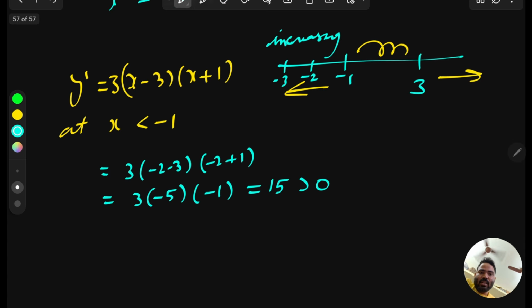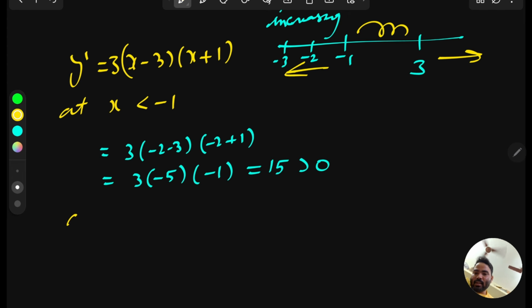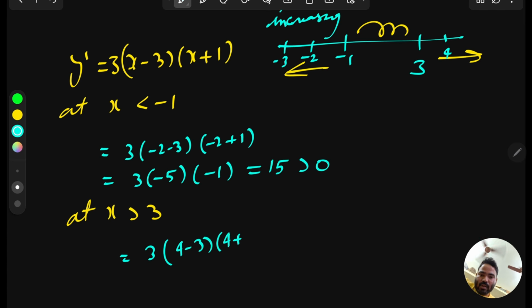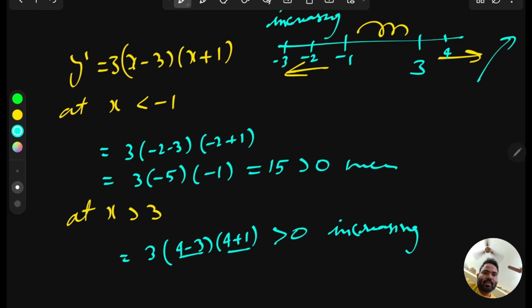Now come to the next, greater than 3. So at x greater than 3, you can take any value, 4, 10, whatever you want. For my understanding I'm taking 4. So 4 minus 3, 4 plus 1, and you can clearly see this is positive, this is positive. So overall positive means again increasing. Increasing means here also the tangent goes upside, so here also the function is increasing.